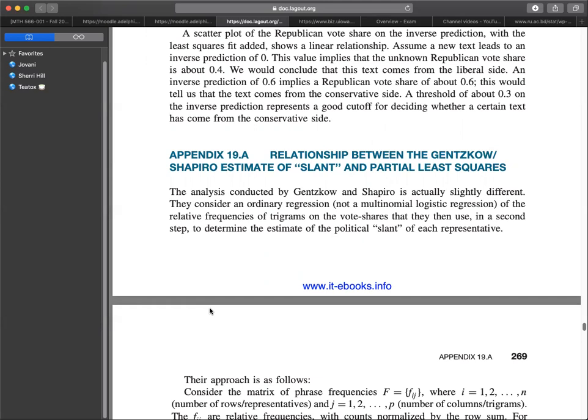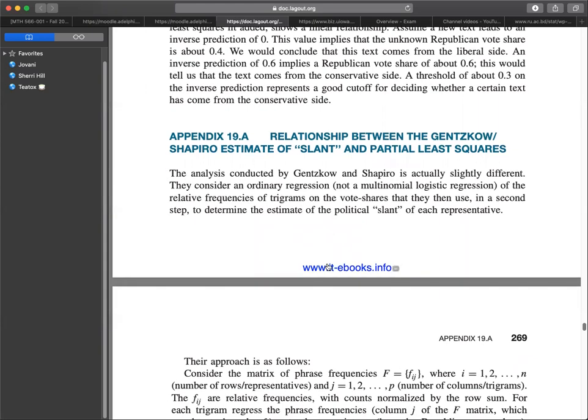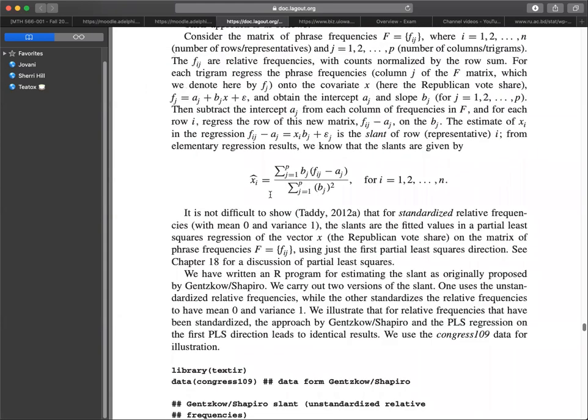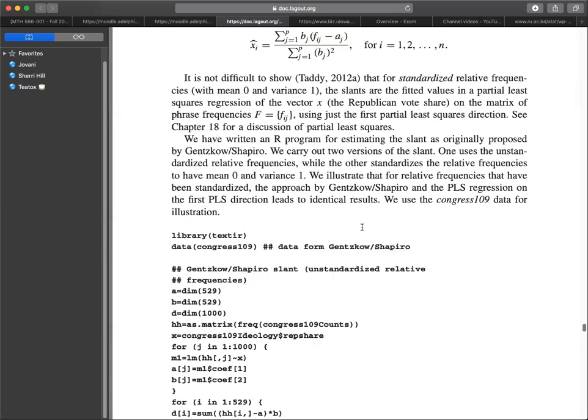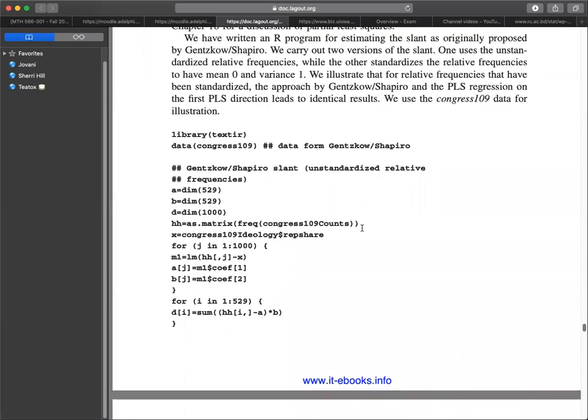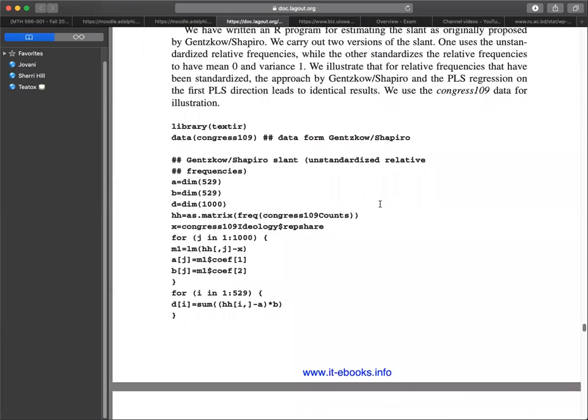The estimate of xi in the regression Fij minus Aj equals xi Bj plus error term of j is a slant of row i. From elementary regression results, we know that the slants are given by xi hat equals the summation of j equals 1 through p of Bj times Fij minus Aj, over the summation of j equals 1 through p of Bj squared, for i equals 1 through n. It is not difficult to show that for standardized relative frequencies with mean 0 and variance 1, the slants are the fitted values in a partial least squares regression of the vector x, the Republican vote share, on the matrix of phrase frequencies F equals Fij, using just the first partial least squares direction.